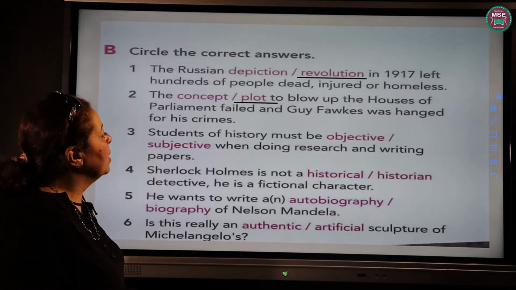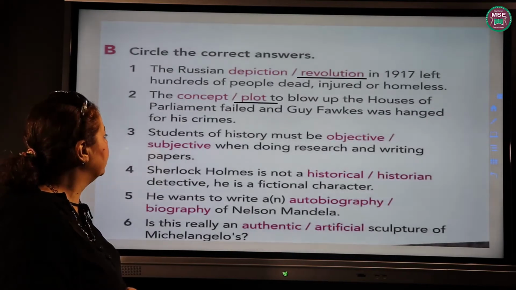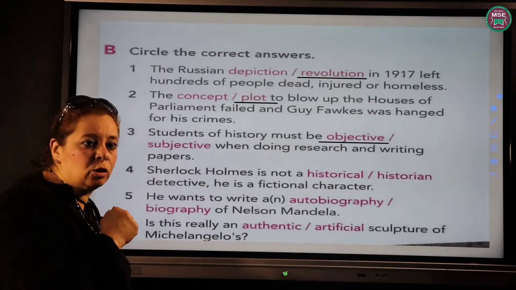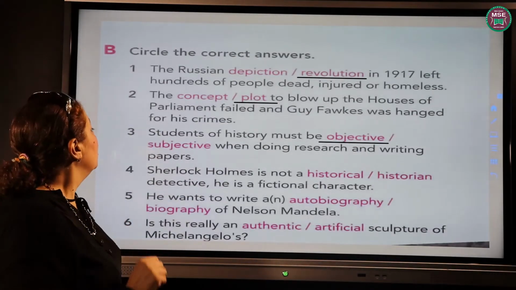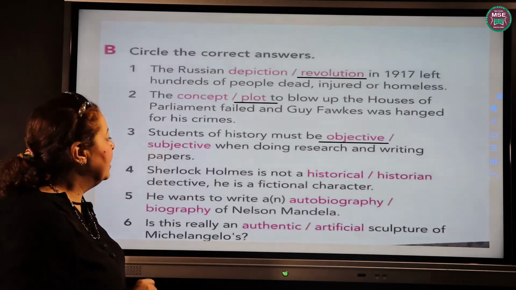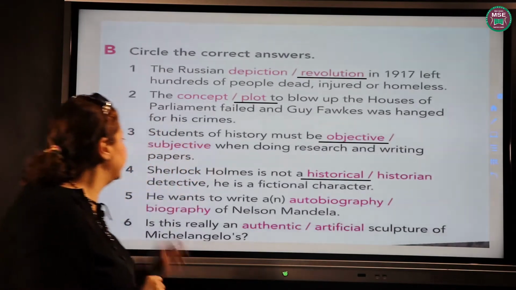Students of history must be objective or subjective when doing research and writing papers. They have to be objective. They do not have to judge by their own feelings. Sherlock Holmes is not a historical or historian detective. He is a fictional character. So he is not a historical detective.